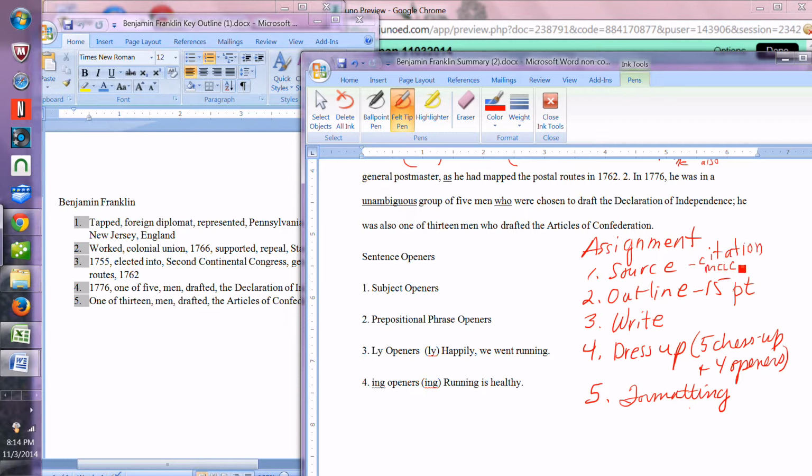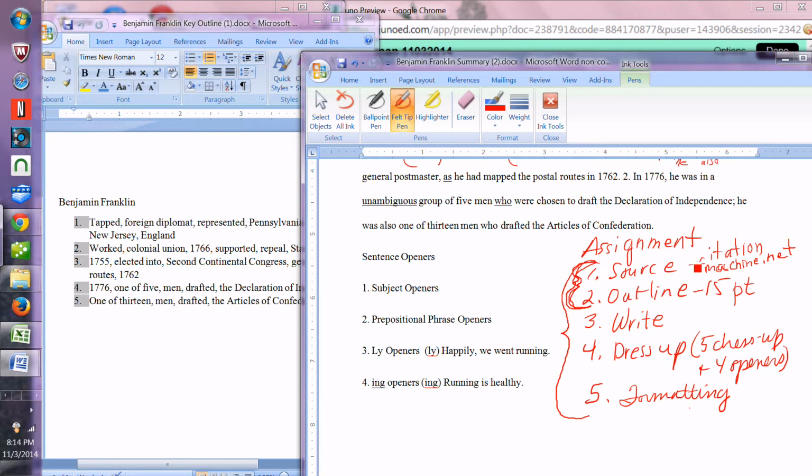You can pick any topic you want to write on. So for next week, I want you to send me these 2 things, your source and your outline. And if you feel like you can go ahead and do all 5 things in 1 week, that would be great if you could do the whole assignment. But usually it takes a while to find a source.